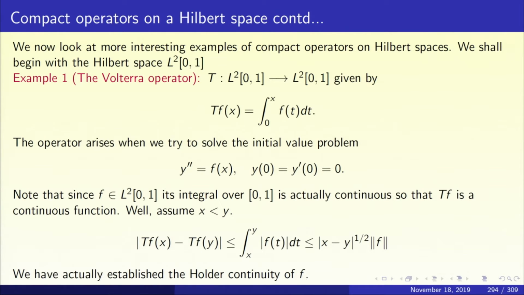Now that integral is a product of two things, integral from x to y of 1 times mod f(t), and now we must apply the Cauchy-Schwarz inequality. It will be square root of mod x minus y into norm f, the L2 norm of f. So you get mod Tf(x) minus Tf(y) less than or equal to square root of mod x minus y into norm f. Not only is Tf continuous, it is actually uniformly continuous. It is even Hölder continuous, with exponent half.